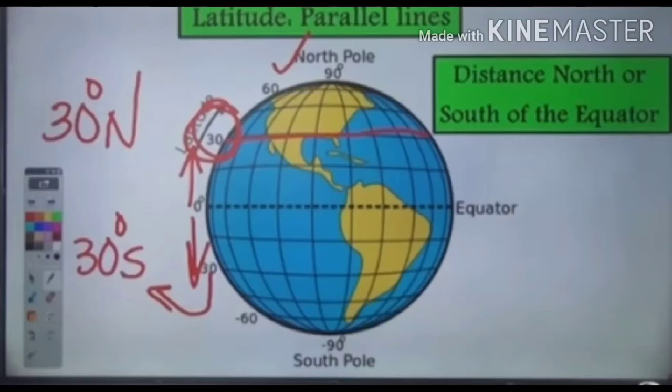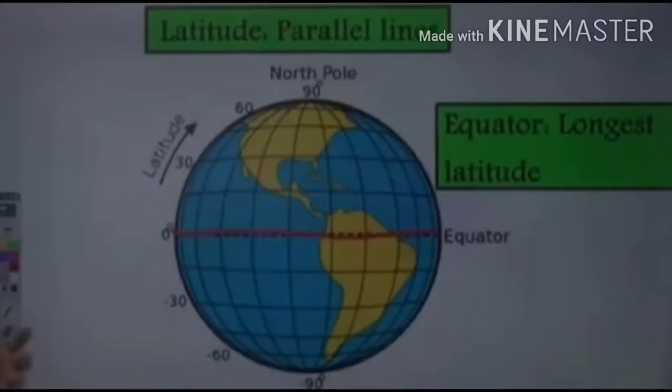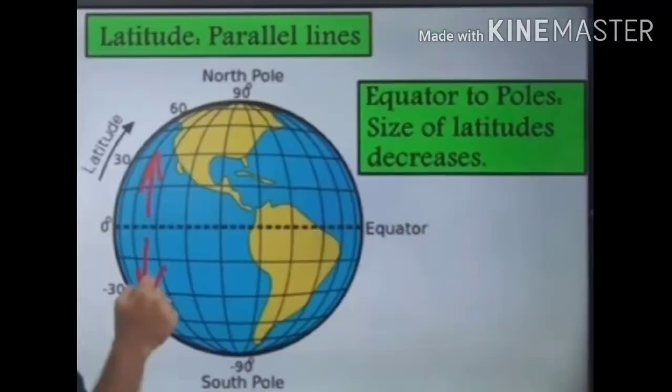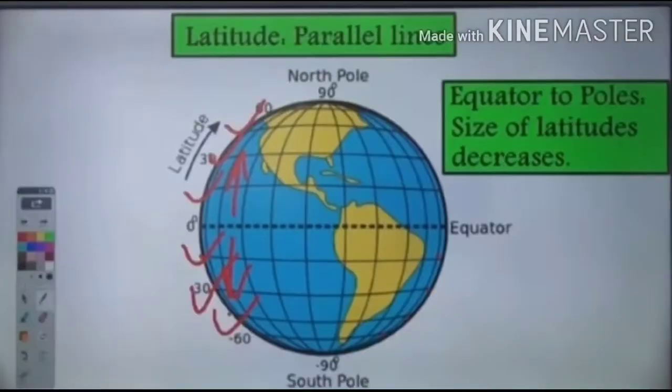Apart from that, there is another characteristic: the equator is the largest line among the latitudes. Why is this the longest line? Well, it is the widest part of planet Earth, and the equator passes through the widest part of the Earth. That is why it is the longest line. If you move towards the poles, you will notice the distance decreasing, and as a result, the length of latitudes also decreases when you move towards the poles, which is an important characteristic of latitudes or parallels. So the radius of latitudes is maximum at the equator and reduces on moving towards the poles.